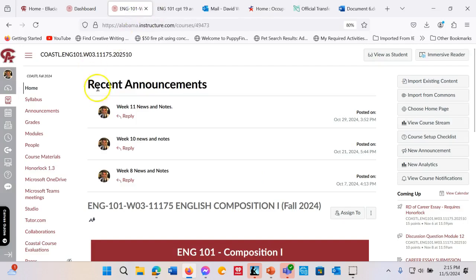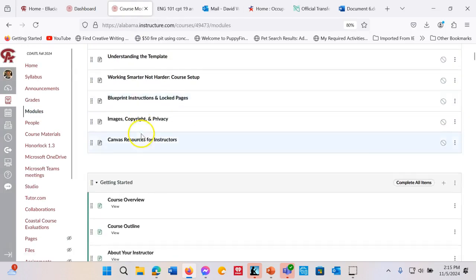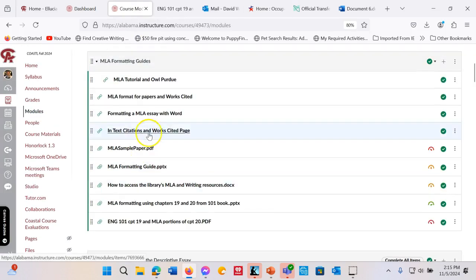Okay, so I'm going to actually start on a typical 101 Canvas page. Everybody's going to have this in their Modules tab. You have an MLA Formatting Guides module, okay? And within that, you have links to how to format in Word, formatting MLA papers, and MLA sample paper, all that stuff.